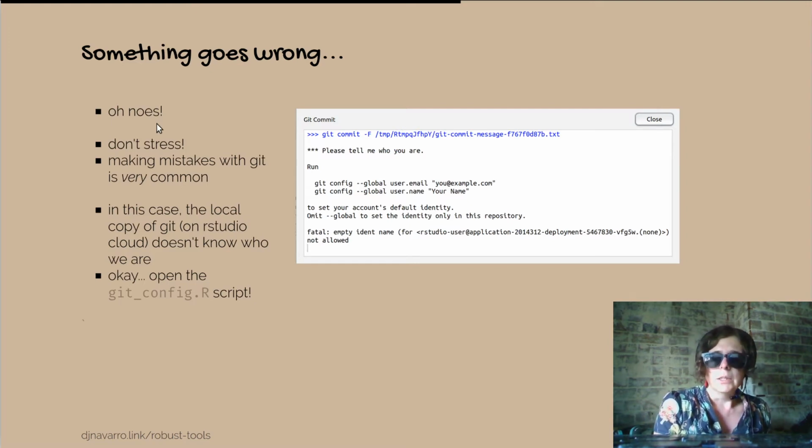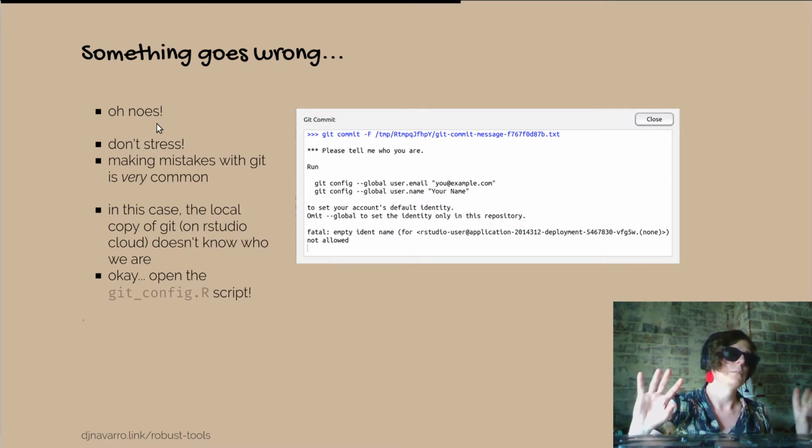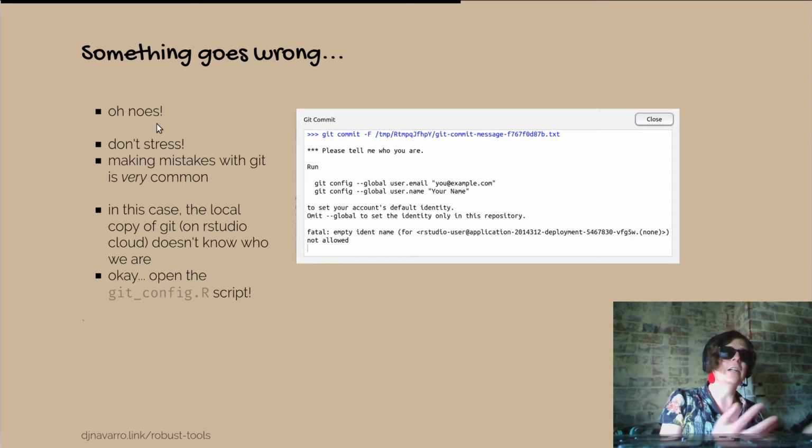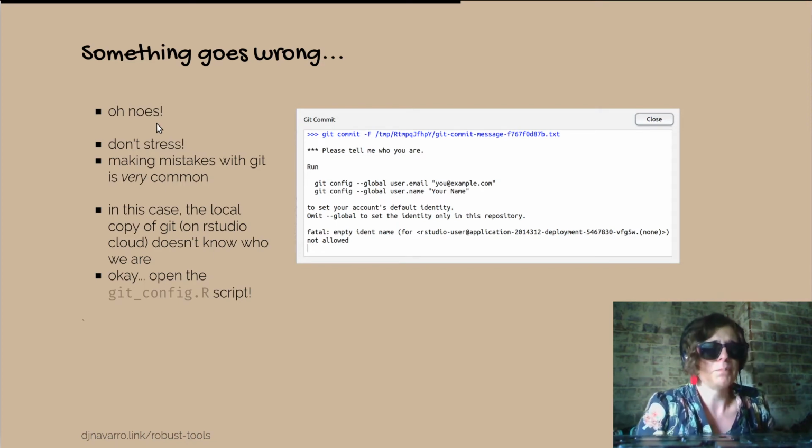I left that in deliberately for the sake of highlighting something that is really, really important for Git newcomers, which is just that everybody makes mistakes. I actually legitimately made that mistake the first time when I was preparing these slides because I keep forgetting those sorts of steps, and it's okay. Basically, it is helpful to get into the mindset that Git does weird things and it breaks and you cry a lot, and then you Google, you find out the answer, and then you stop crying because you've actually fixed it.